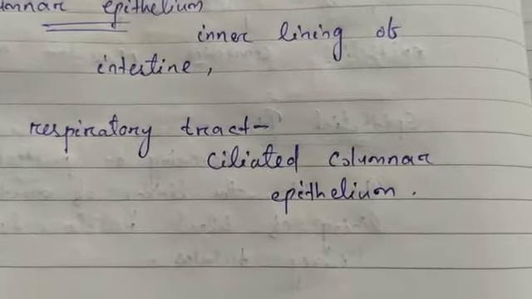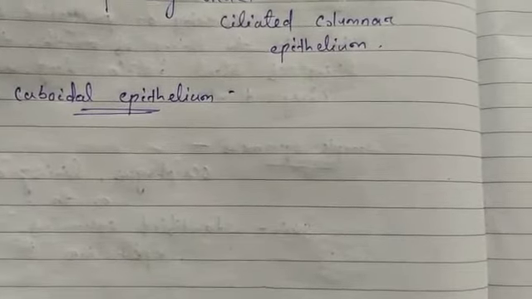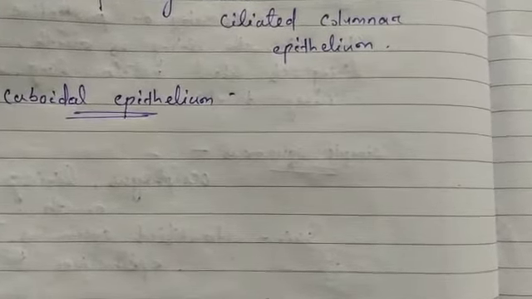Next is the cuboidal epithelium. The name itself shows that it is of cube shape, and it forms the lining of kidney tubules and ducts of salivary glands, where it provides mechanical support. So this type of epithelium is found in the lining of the kidney tubules and ducts of salivary glands. Epithelial cells also acquire additional specialization as gland cells, so they can secrete substances at the epithelial surface.